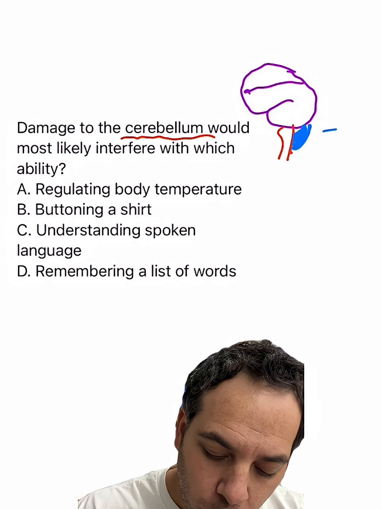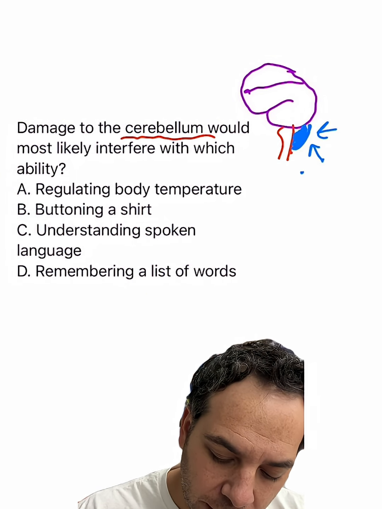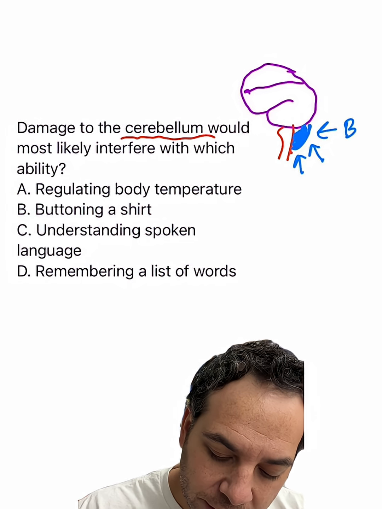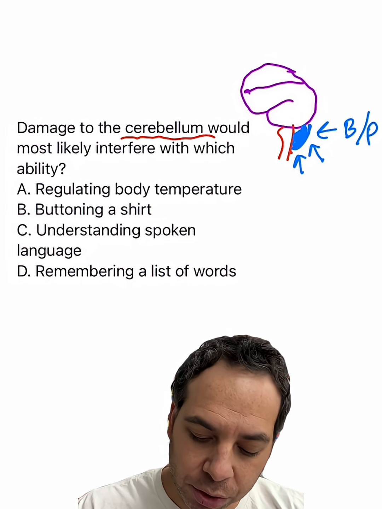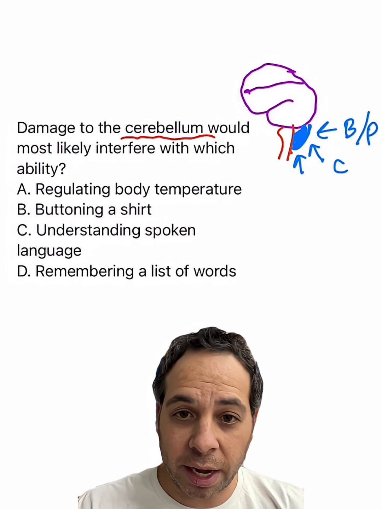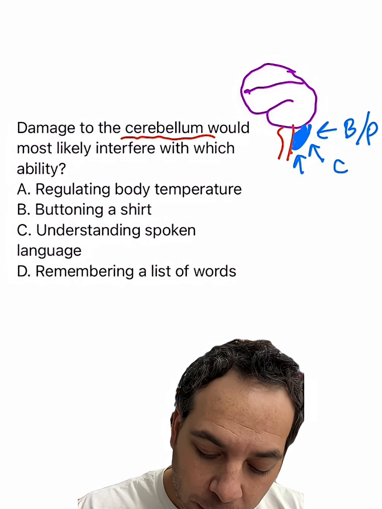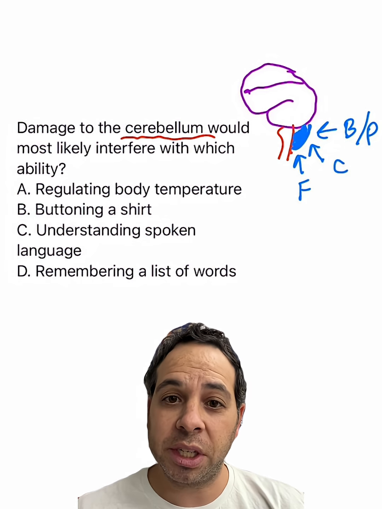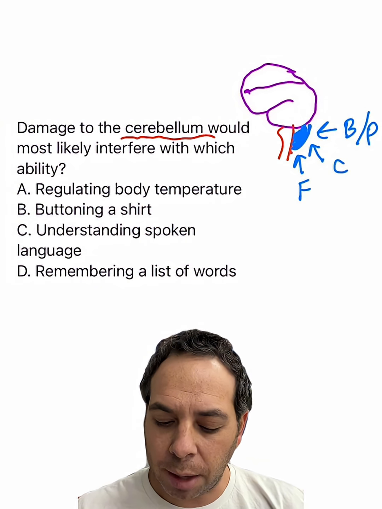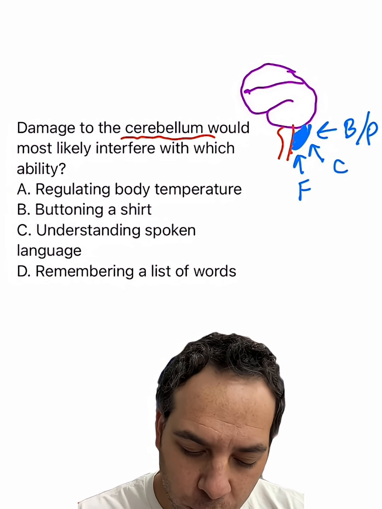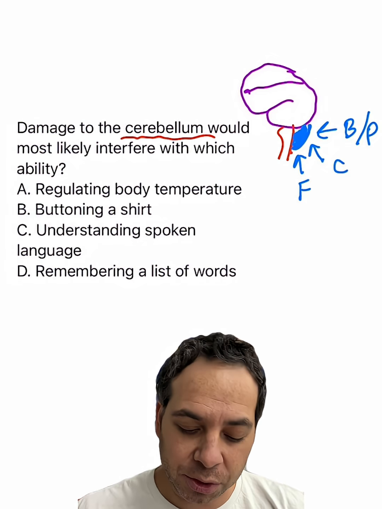This is our cerebellum, and we're going to think about three functions. One is balance and posture. We also have coordination, like using both my hands simultaneously. And we're also going to think about fine motor skills. So those are the main functions: balance and posture, coordination, and fine motor skills. Let's see if that helps us answer our question.